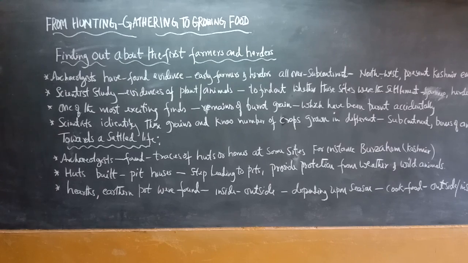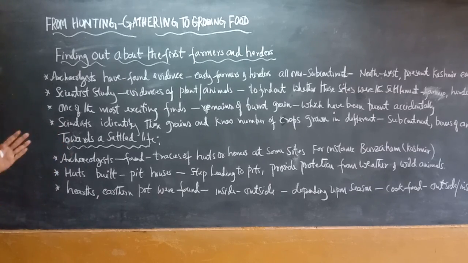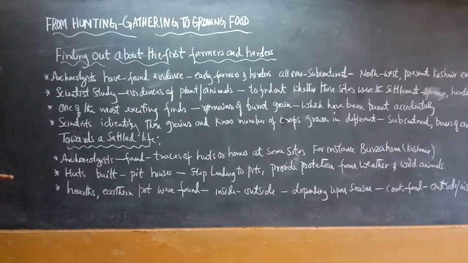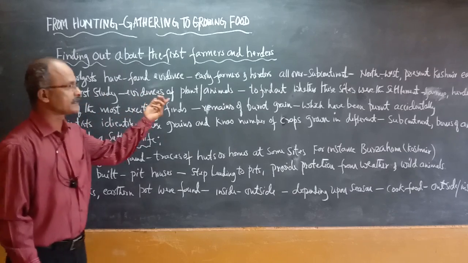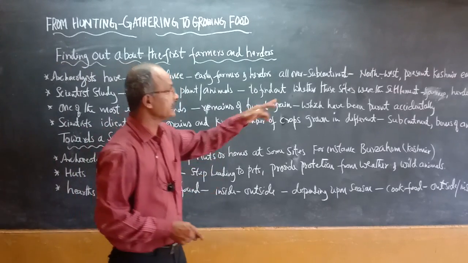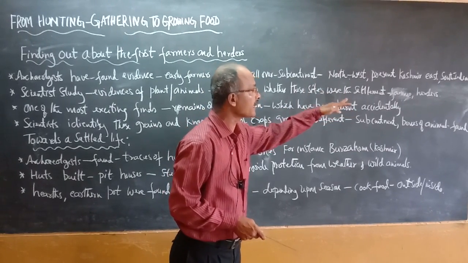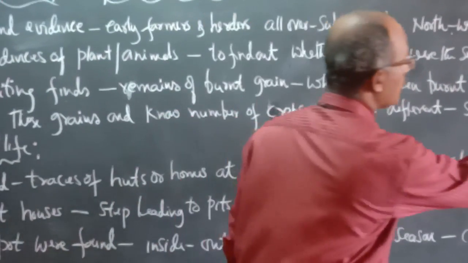We studied already the early farmers and herders, and to what extent they were leading their life in different directions. Then scientists study the evidence of plants and animals to find out whether these sites were the settlements of early farmers or herders.